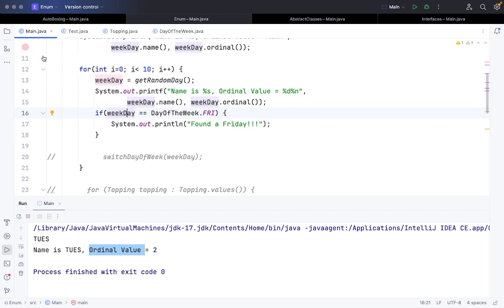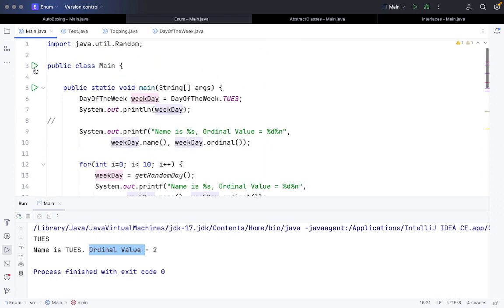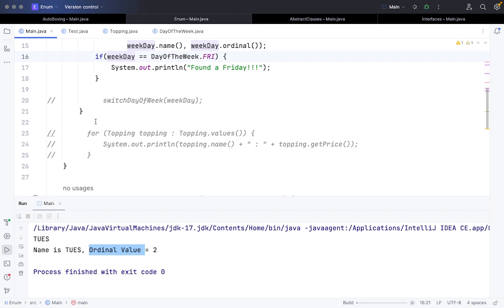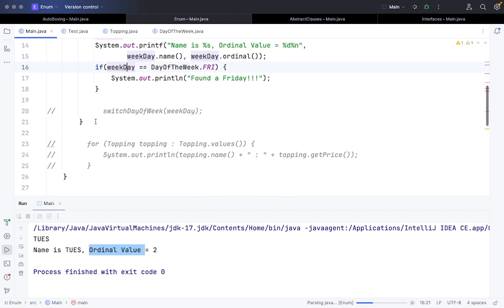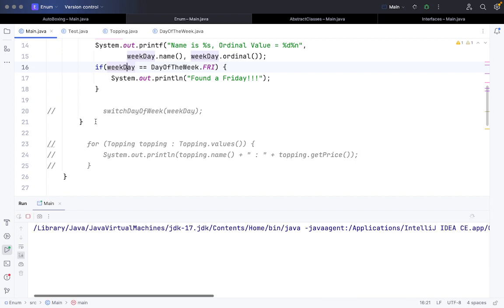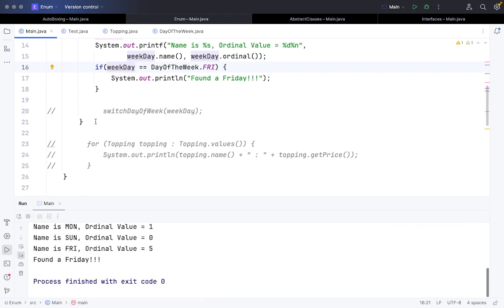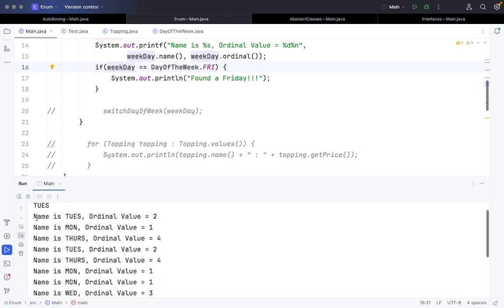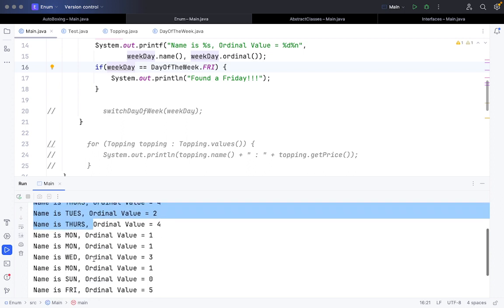So if I run this code also, the output starts from here, which I'm highlighting right now.